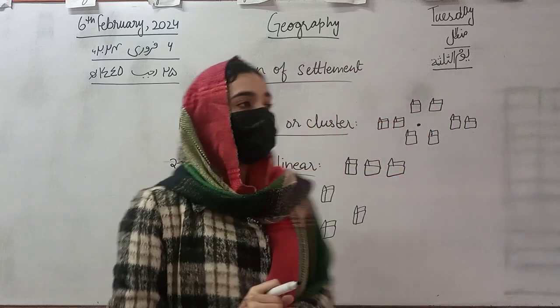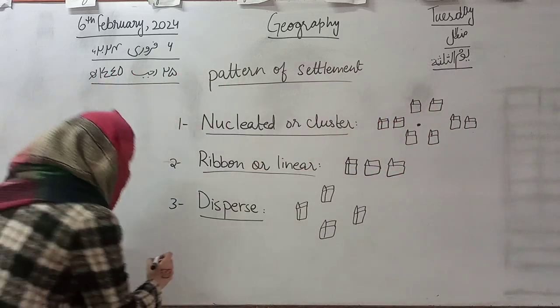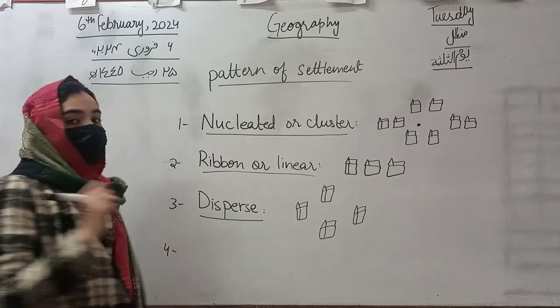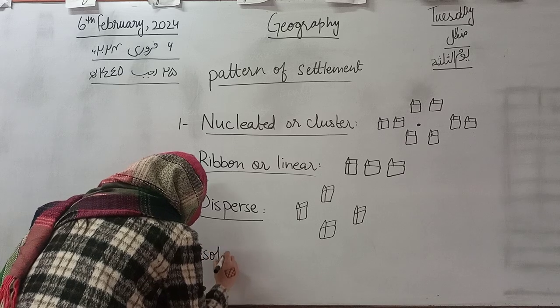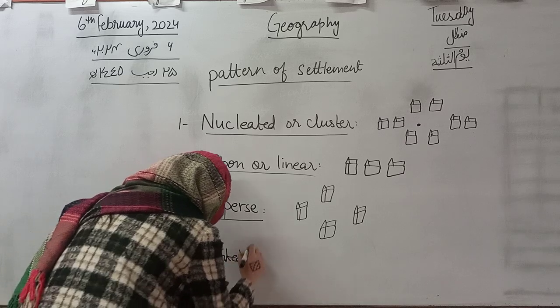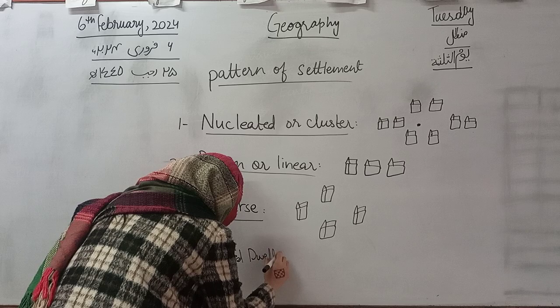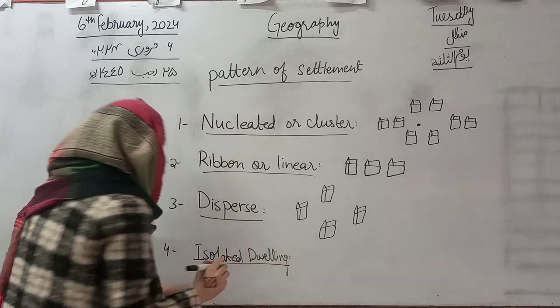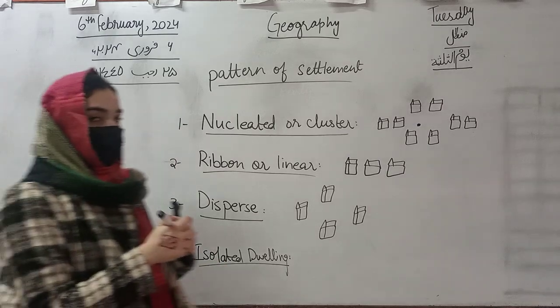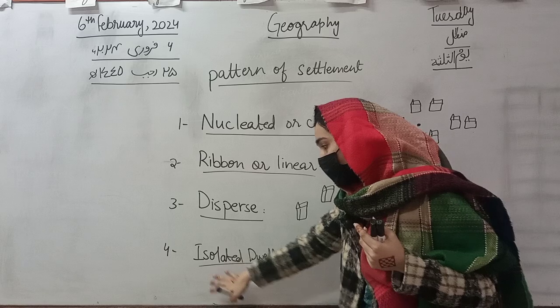So what is the fourth type of settlement? Yes, very nice. It could be isolated dwelling. What does isolated dwelling mean? As its name indicates, isolated.